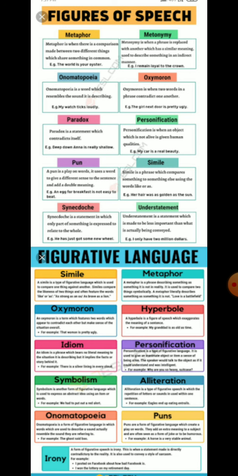That means this is an imaginary comparison, an imaginative use of a word or phrase between two things. Why? To describe somebody or something as another object. So have you understood? To describe somebody or something as another object, metaphor is used.